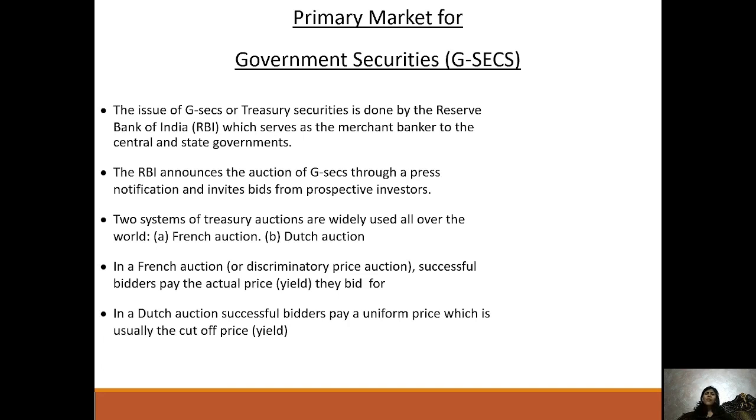So here the primary market for government securities is G-Sec. It is handled by the Reserve Bank of India, which serves as merchant banker to the central and state governments, and the RBI announces the G-Sec through a press notification. They have French auction and Dutch auction. French auction means the successful bidder pays the actual price or yield bid, and Dutch means they cut off the prices.